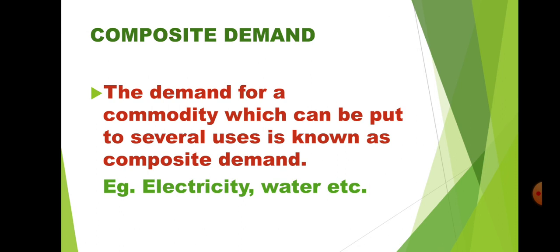Electricity. Second example, water. See, water can be used for many purposes. So water is one commodity. With the help of water you can satisfy your different needs. So this is one commodity demanded to satisfy your different needs. This is called your composite demand.